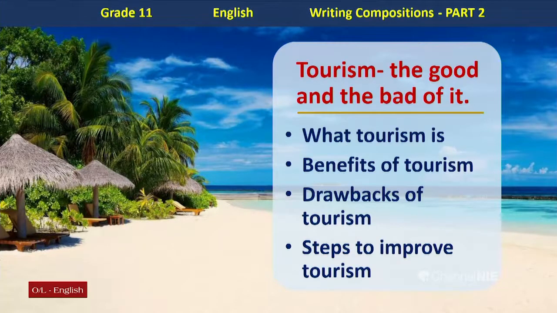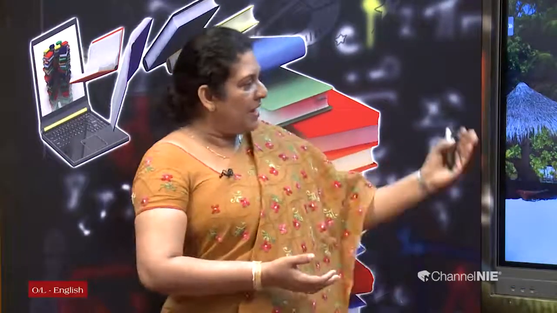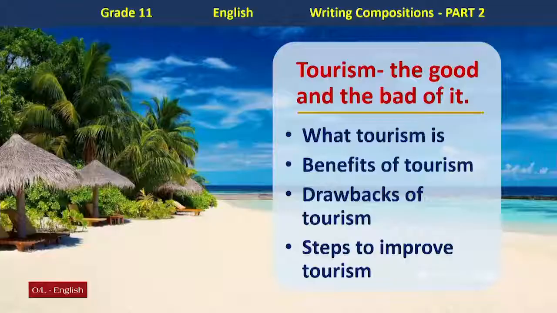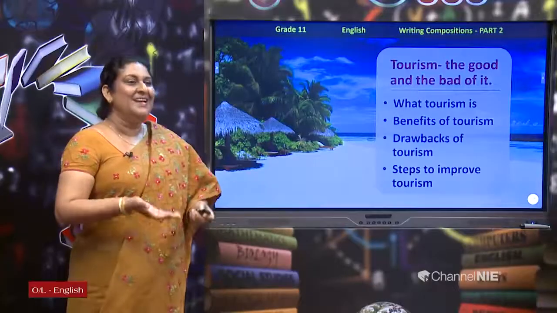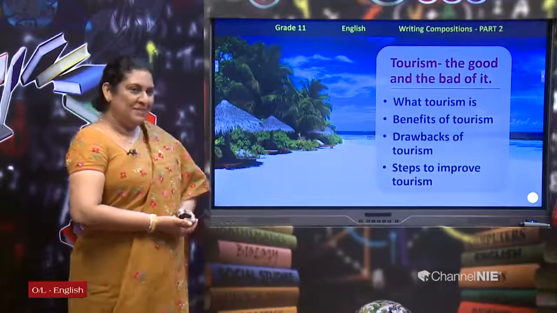Right. Now children, remember this question 16 is a guided writing. So you are given some guidelines. Based on the guidelines, you can organize your speech. Now, here we have given some guidelines. You can see what tourism is, benefits of tourism, drawbacks of tourism, steps to improve tourism. Because the topic says the good and the bad, you have to talk about good as well as bad. Advantages and disadvantages of tourism.